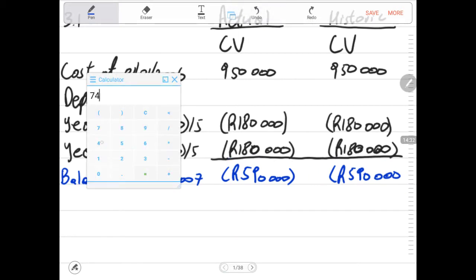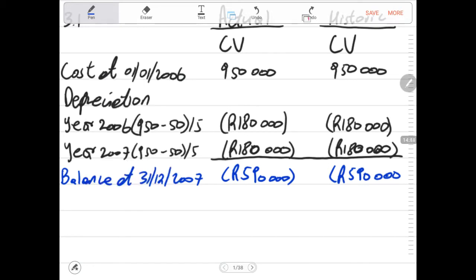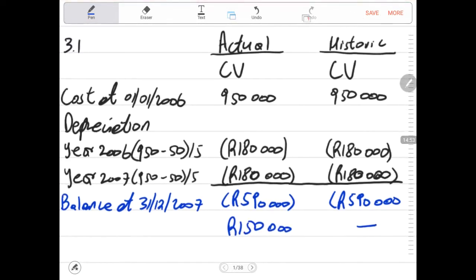Now, if we say it's going up to 740,000 rands in terms of the revaluation, we need to deduct its current carrying amount, which is 590,000, so that we can realize that the revaluation is a total of 150,000 rands. Remember, under historic, you don't change anything. The history must remain there. All that we do under the historic column is calculate depreciation as usual every end of the year. That's the only thing we do.